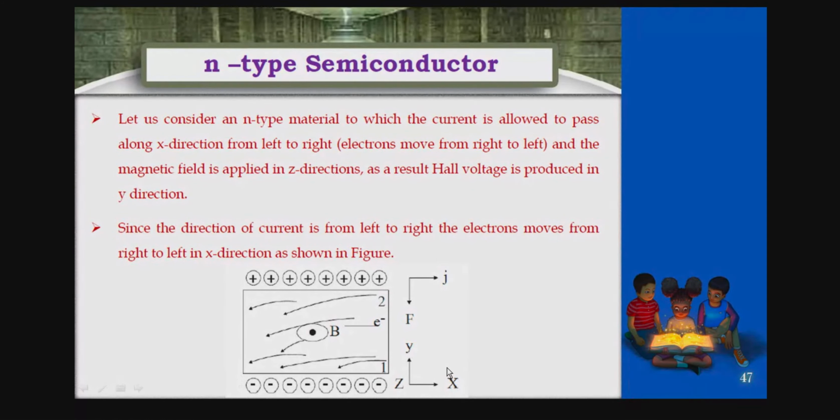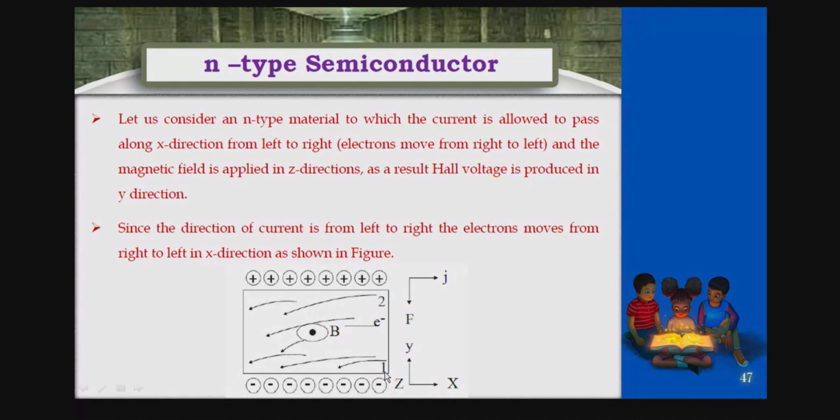So here what happens: the current is allowed to pass along the x direction from left to right.